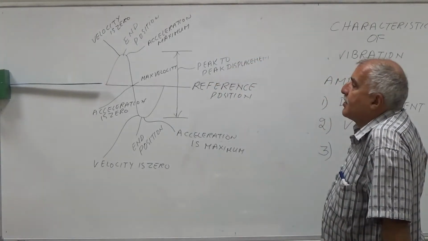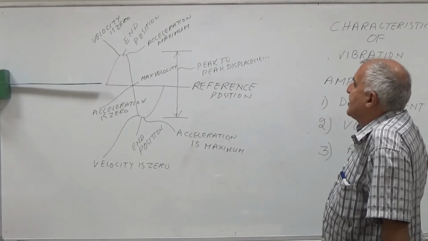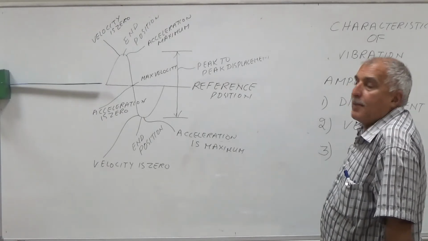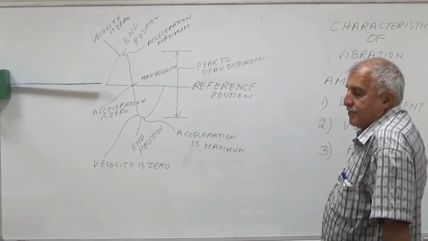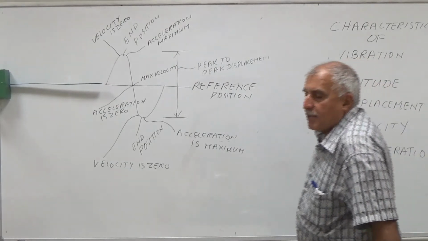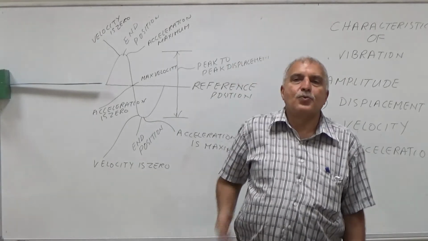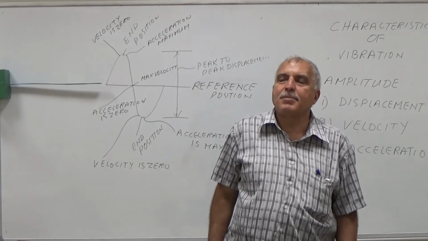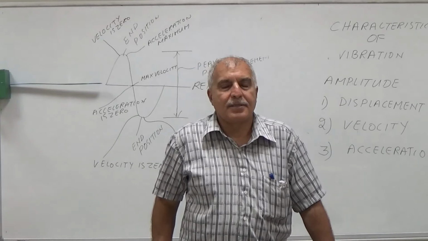So how do you find the condition of the machine? The condition of the machine you find by the amount of vibration, and the amount of vibration is called the amplitude of vibration. Amplitude is the amount of vibration, and you can measure the amount of vibration by three things: by displacement, by velocity, and by acceleration.